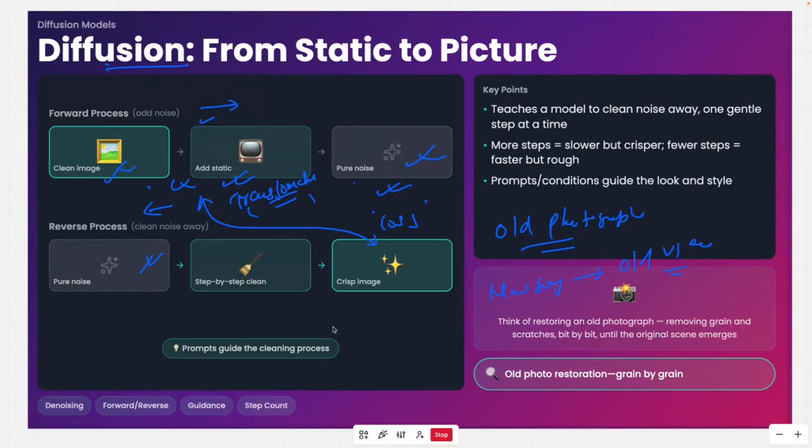All of these are done using diffusion models, because the model has learned how to take something and destroy it, and then from that destroyed version it knows how to create the image. So it is a very important model, used in a lot of good practical applications.